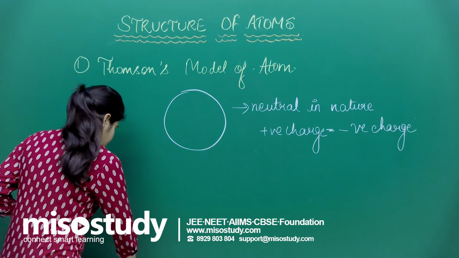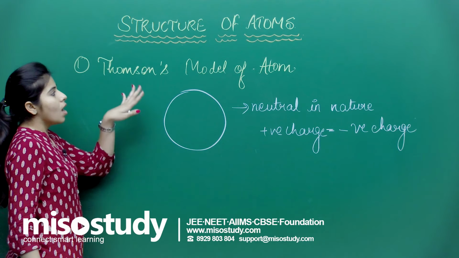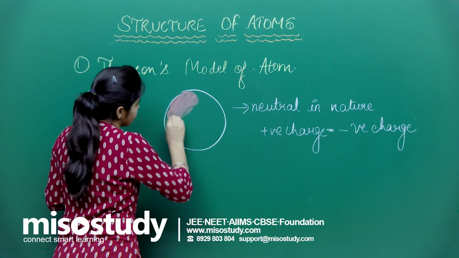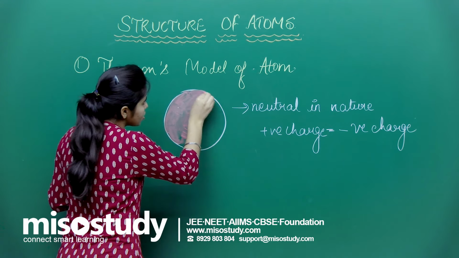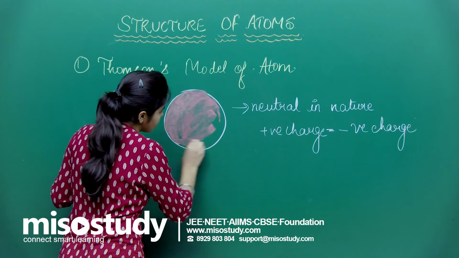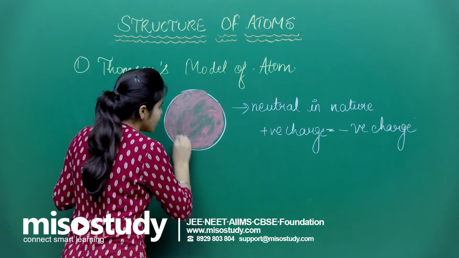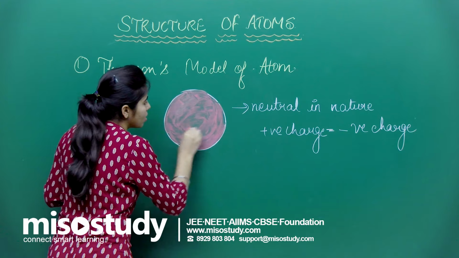So let me draw the structure of Thomson's model. According to Thomson, our atoms look like this. This is a spherical body which he called the atom. In this atom, positive charge is spread around.